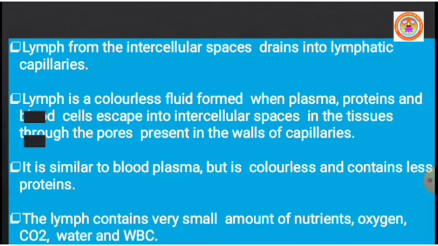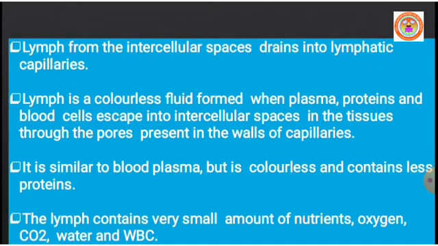What is lymph? It's a fluid, but it is colorless. Lymph is a colorless fluid formed when plasma, proteins and blood cells escape into the intercellular spaces in the tissue through the pores present in the walls of capillaries.